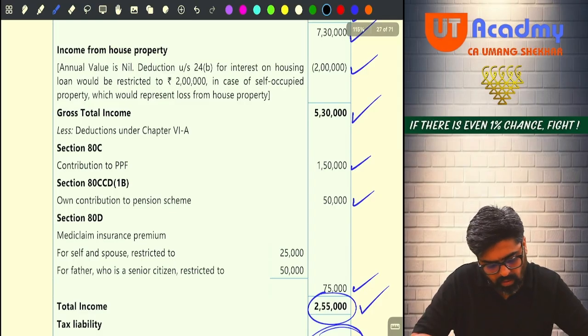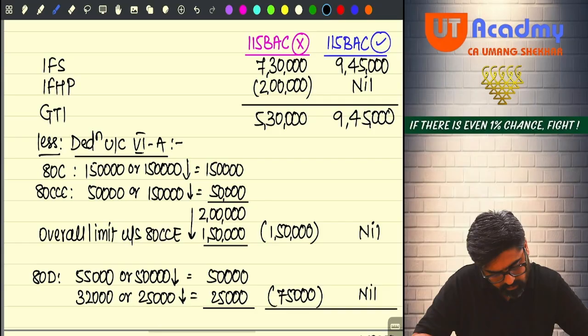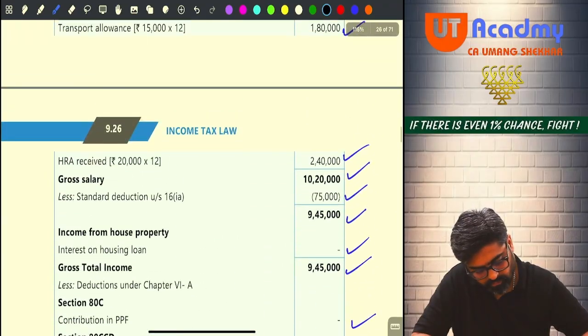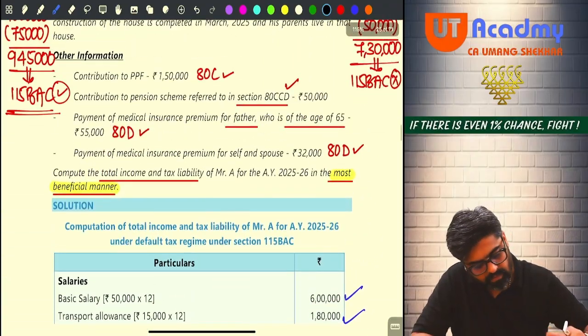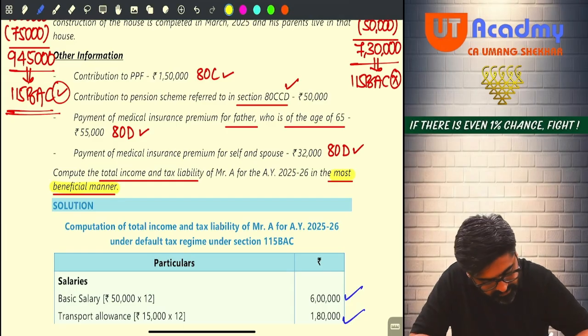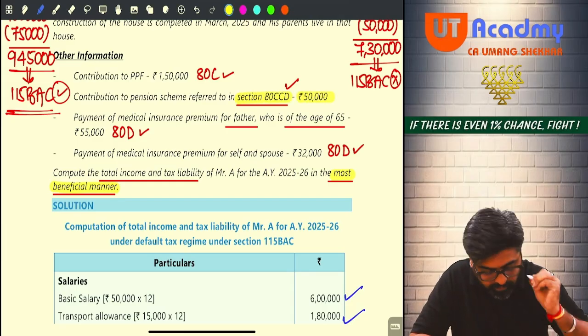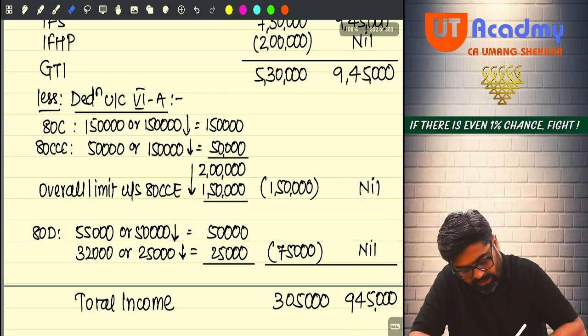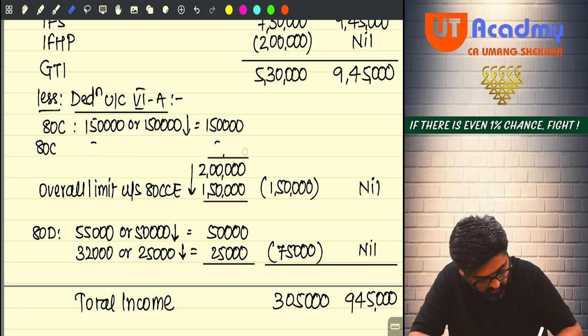Contribution to pension scheme. How come contribution to pension scheme? Wait. This is 80CCD, guys. This is 80CCD, 50,000. Now, 80CCD I considered wrongly as 80C. So this is my mistake.